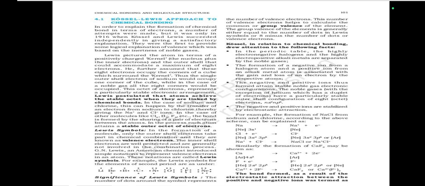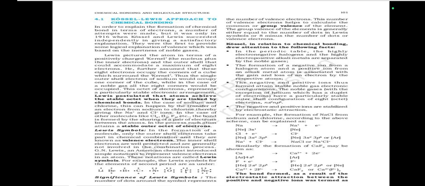In the case of sodium and chlorine, this can happen by the transfer of the electron from sodium to chlorine, thereby giving the sodium ion and chloride ion. In the case of other molecules like chlorine, hydrogen, oxygen, etc., the bond is formed by the sharing of a pair of electrons between the atoms. In the process, each atom attains a stable outer octet of electrons.